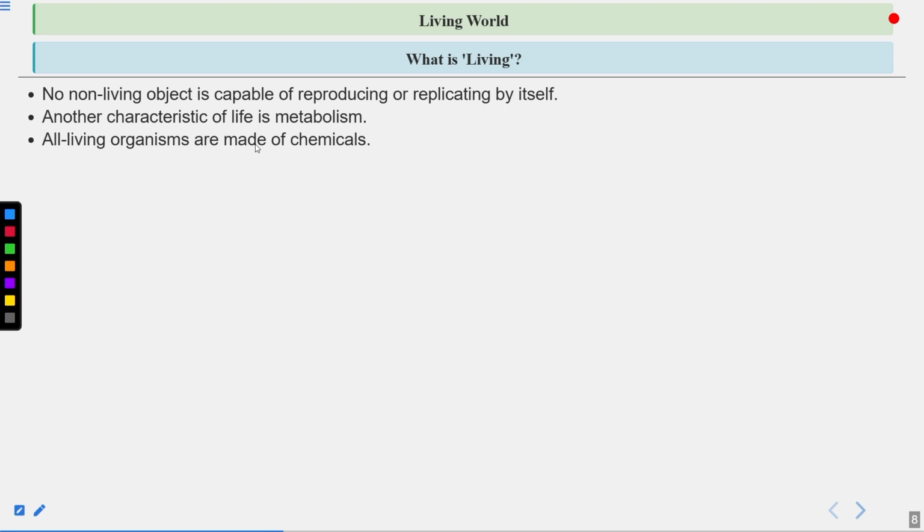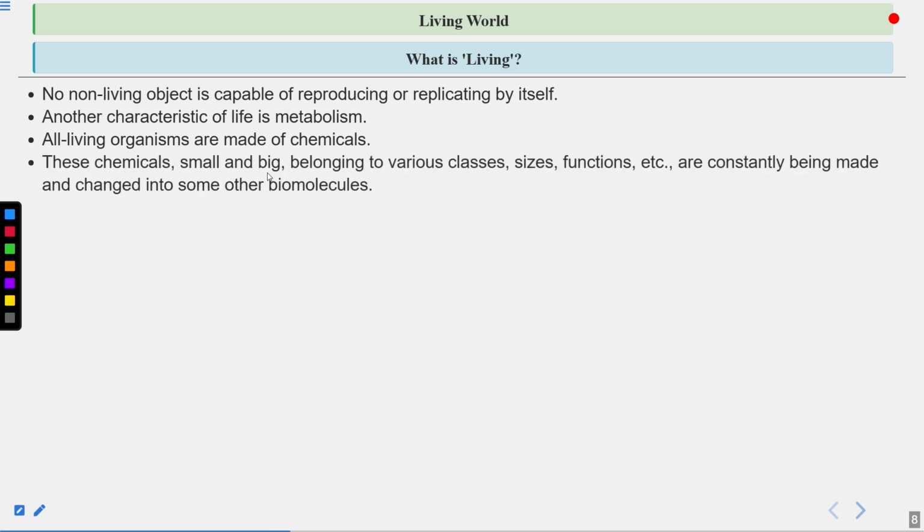Now, all living organisms are made of chemicals. These chemicals, small and big, belonging to various classes, sizes, functions, etc., are constantly being made and changed into some other biomolecules. A lot of metabolic reactions occur in living organisms. These can be anabolic reactions or catabolic reactions. So a lot of biomolecules are broken down, and a lot of molecules are synthesized also. What are these biomolecules? These are lipids, proteins, RNA, DNA.